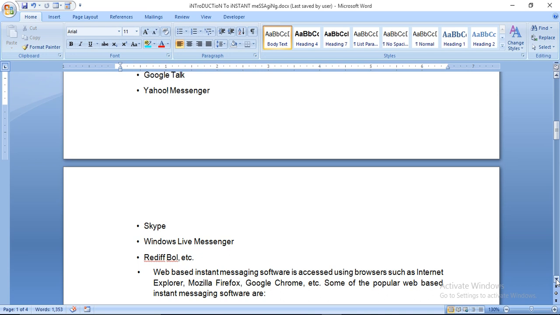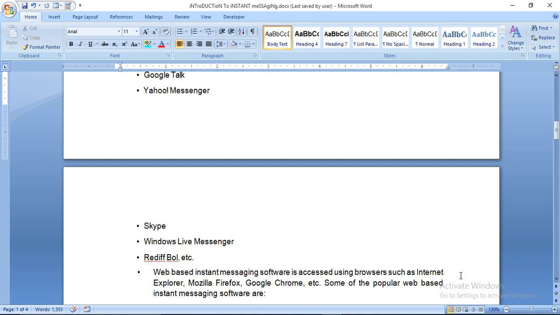Google Talk is going to be obsolete. Yahoo Messenger I haven't used. Skype I will tell you if you are interested. Windows Live Messenger and Rediffbol. All these are quite old, but still people are using them somewhere.